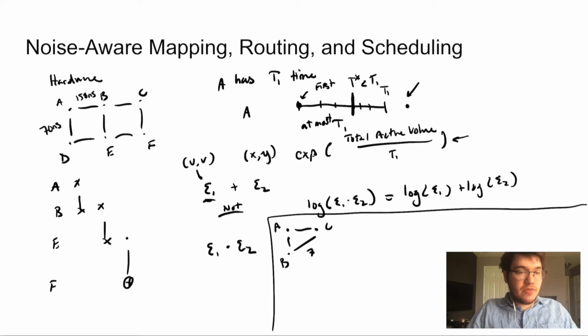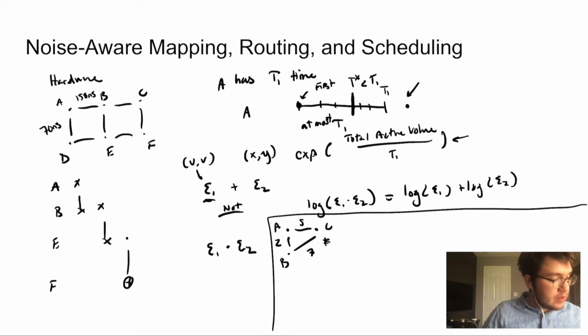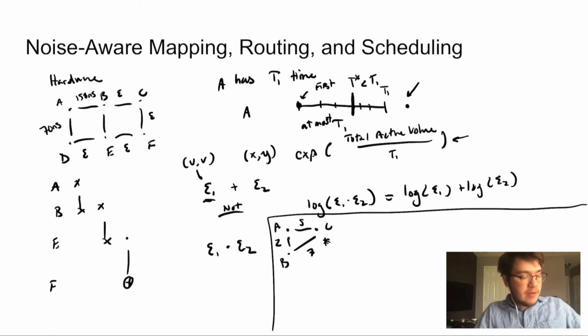So the first step is to just find the highest weighted edge of this graph. So say we have 5, 7, and 2. Then we would just select B and C in this program graph. So BC is the one we're starring. And we're going to just map that edge to the edge in the hardware with the best reliability. So if I look at our hardware graph from the top left, if we have all of these error values indicated along the edges, we can just select the best one. The reason being that if these program qubits interact really frequently, then we want to make sure that those operations use a good edge so they don't incur too much extra cost.